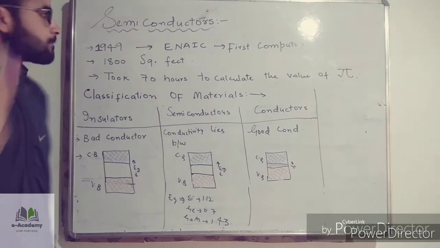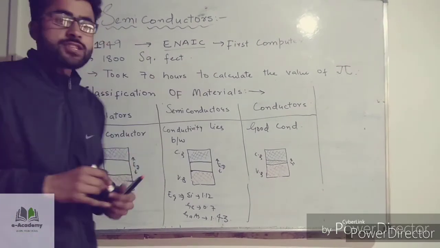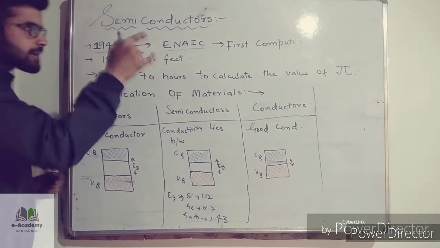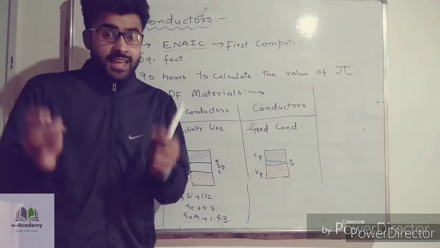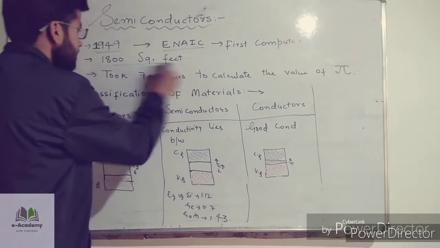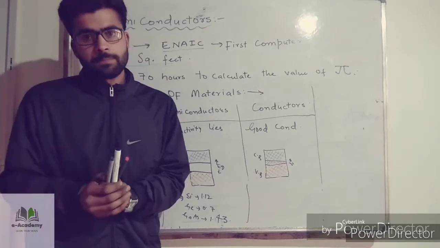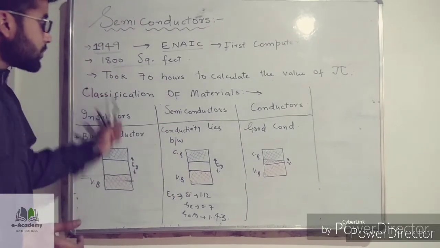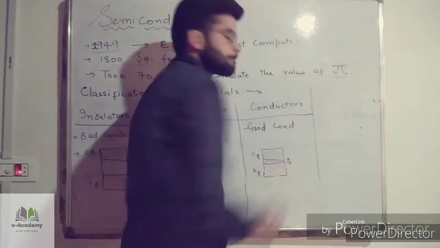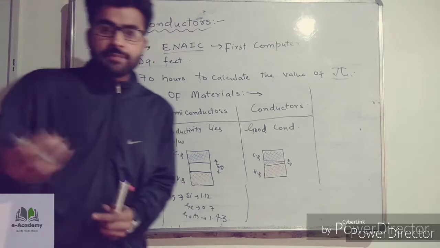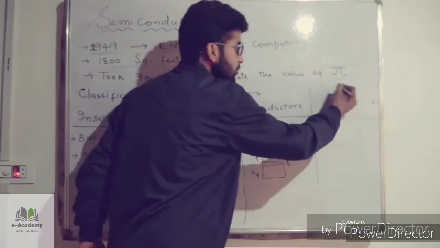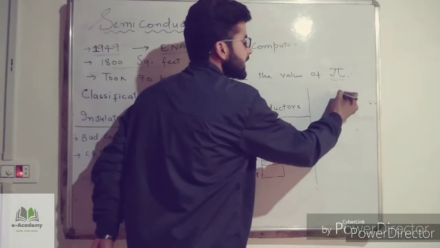Now before we study what semiconductors are, I will tell you a very important fact. When the first computer, known as ENIAC, was developed in 1949, imagine, this computer was the size of 1800 square feet. And this computer took 70 hours to calculate the value of pi. Now today, if I take my smartphone and you take your smartphone, you can calculate the value of pi, I think, in 0.10 seconds.